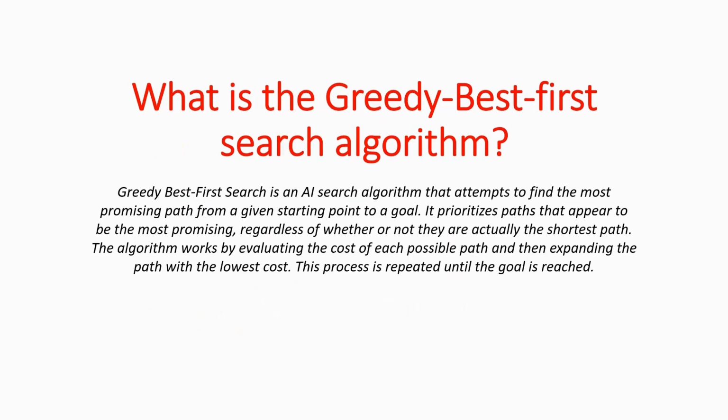Now, what is a greedy best-first search algorithm? Greedy best-first search is an AI search algorithm that attempts to find the most promising path from a given starting point to the goal. It prefers paths that appear to be the most promising, regardless of whether or not they are actually the shortest path. The algorithm works by evaluating the cost of each possible path and then expanding the path with the lowest cost. This process is repeated until the goal is reached.